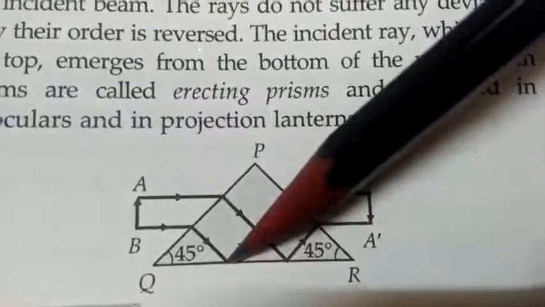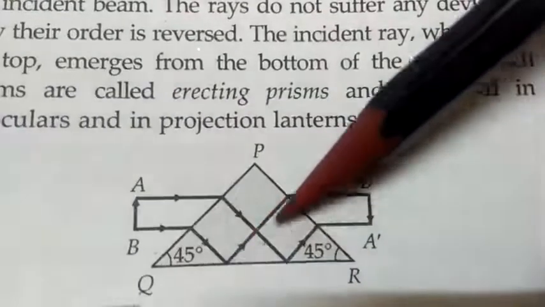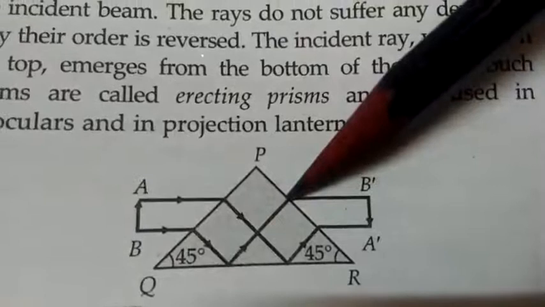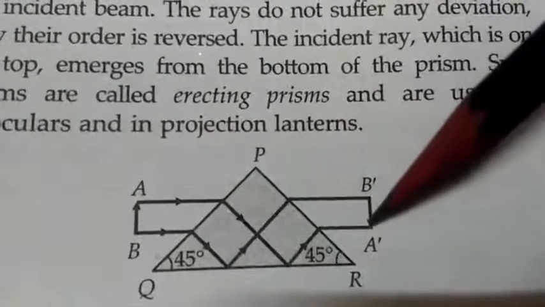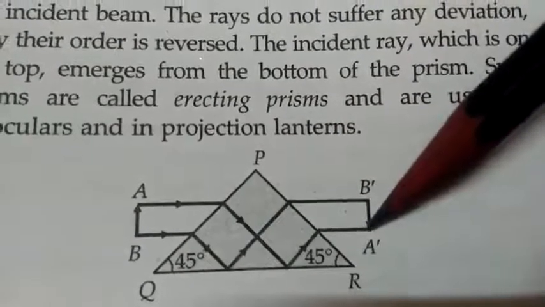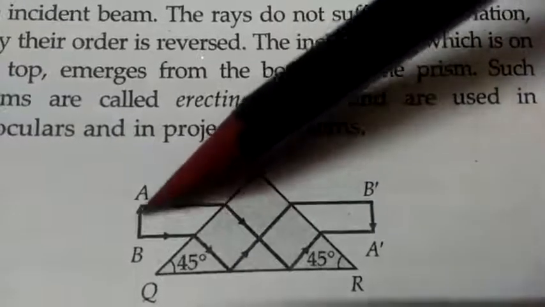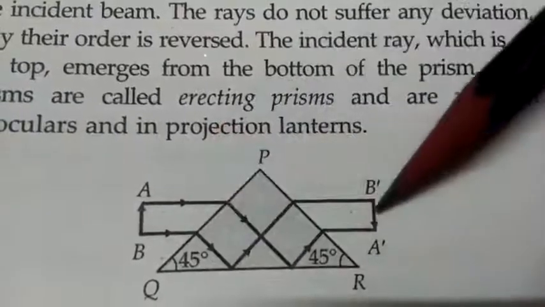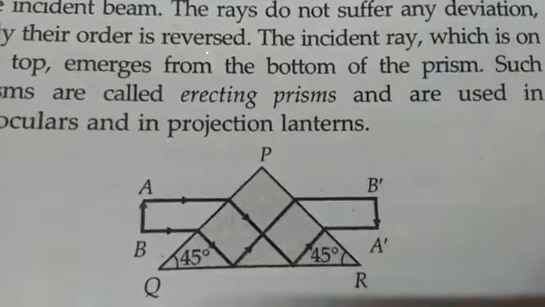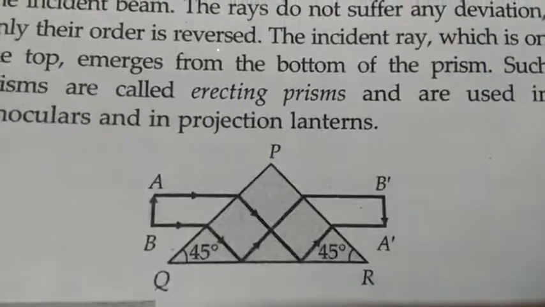Here total internal reflection will take place. Again here refraction will take place. And we are getting one inverted image. This is an inverted image but the position is not changed. At whatever height it was here, at the same height it is here. So this was the use of prism.